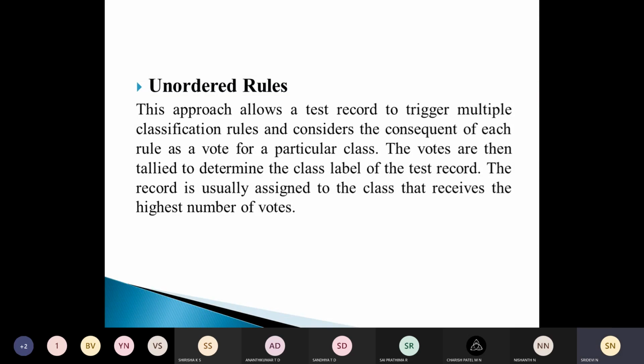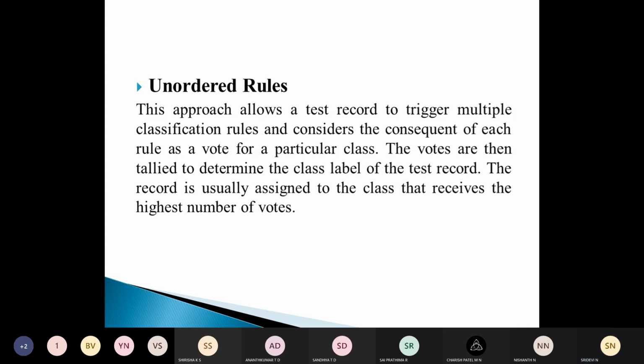That's what we do in our KNN, I guess, isn't it? We had that example wherein, whatever problem you had solved, you had all 5 setosa. But what if it was 3 setosa and 2 virginica? Then we would have given the class label as the one which got the maximum vote, that is setosa. In the same way, this is for unordered rules.